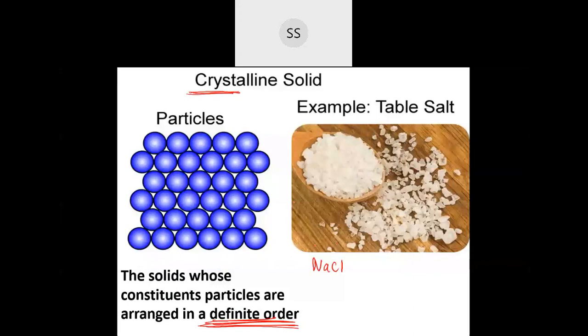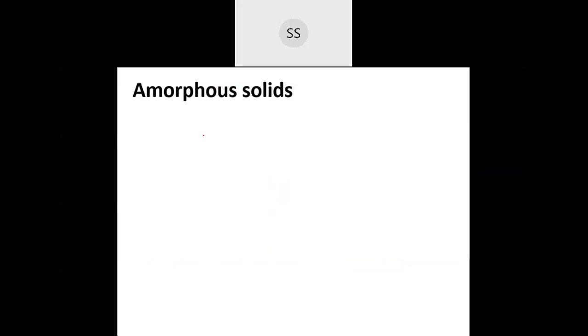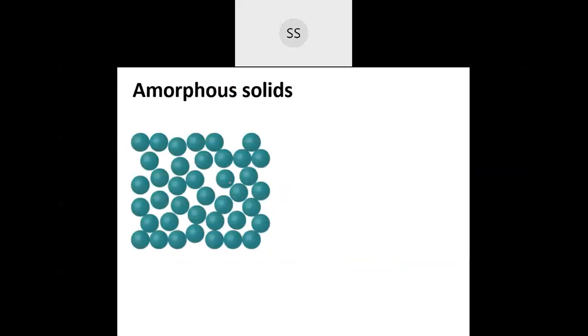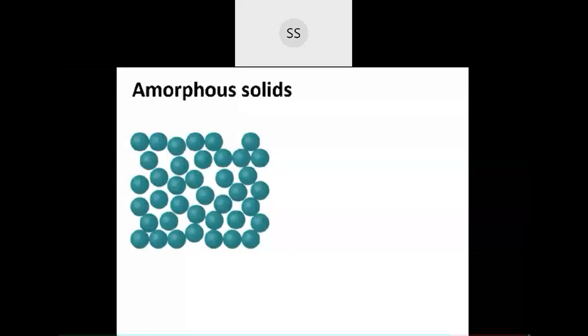Now moving on with the second one, the second classification is amorphous solid. If you observe this picture of the amorphous solid, you don't find the atoms arranged in a proper order.